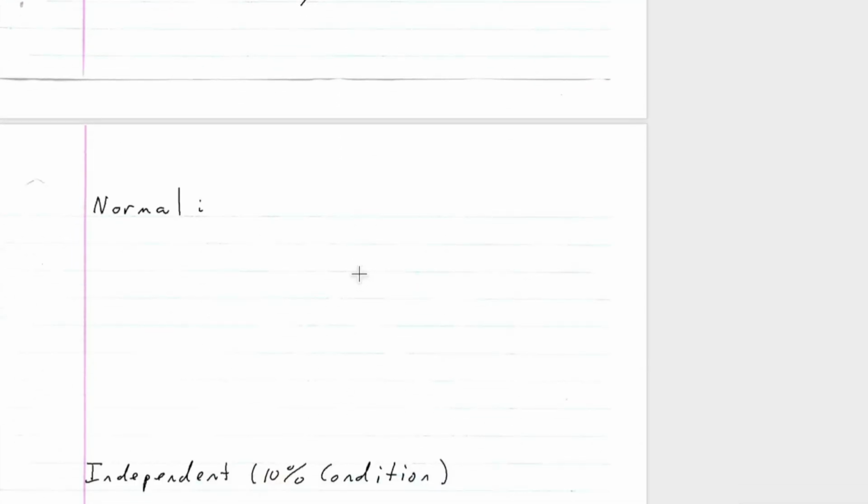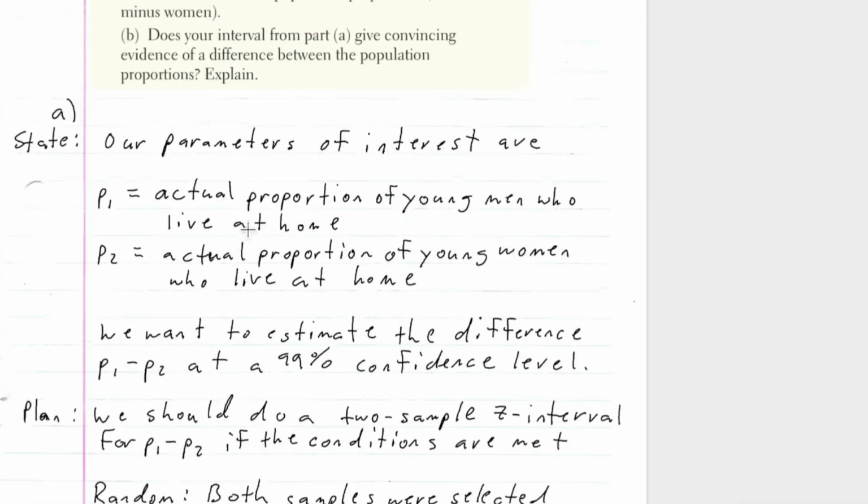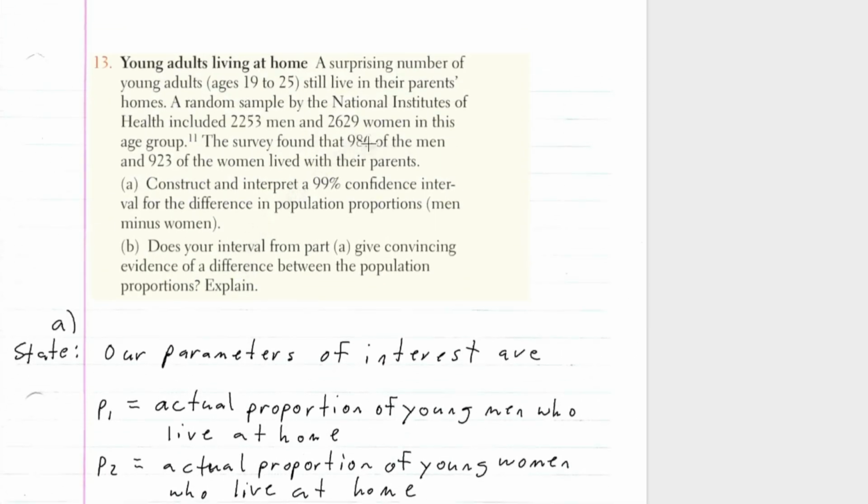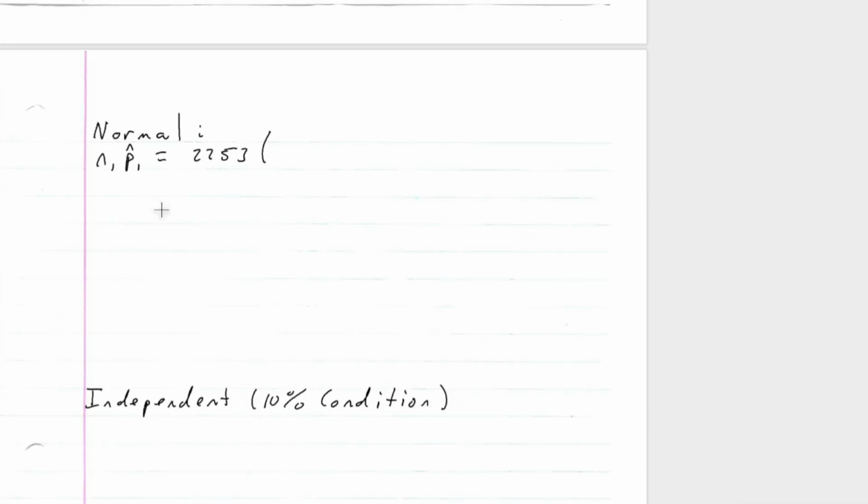Now the normal condition. This is going to be N1 times P hat 1, where N1 was 2253 and P hat 1 was 986 out of that 2253, which of course is equal to 986, which is bigger than or equal to 10.